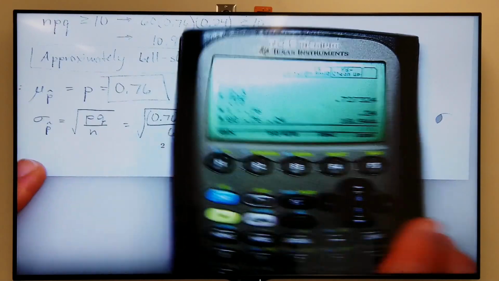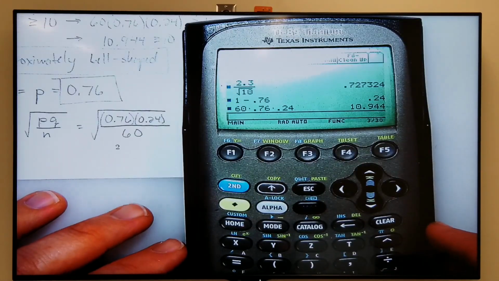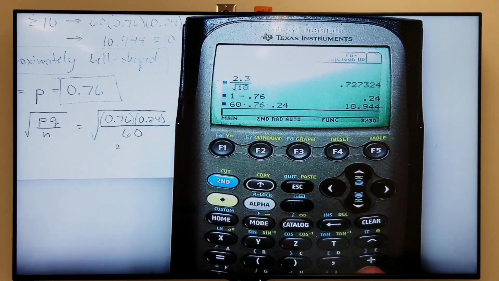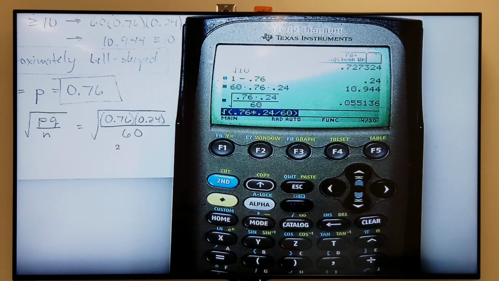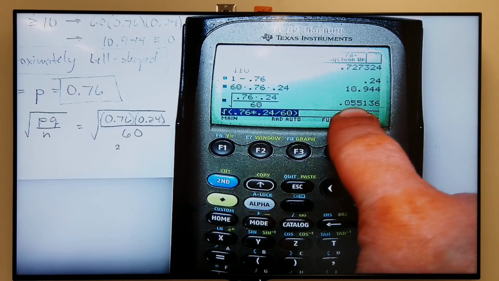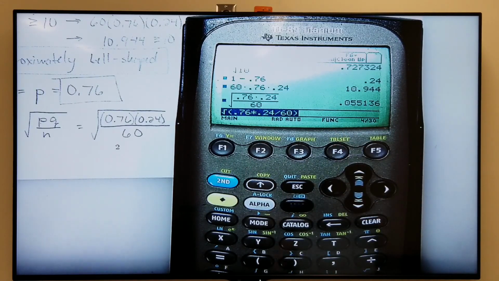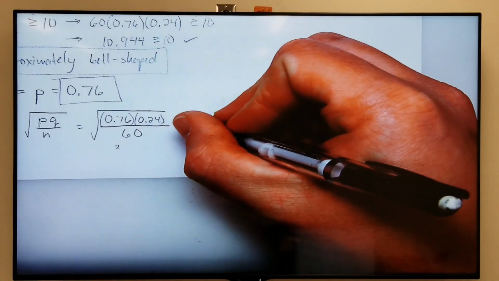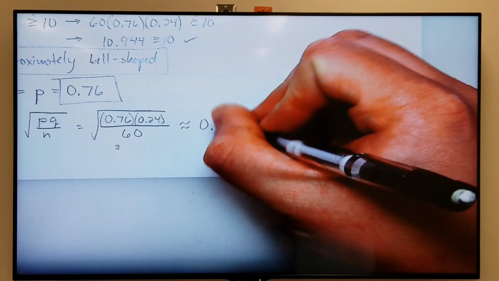Your calculators are all, likely, different than this, but anyway, so you're going to say square root of 0.76 times 0.24 divided by 60. Okay, you can punch it in just like that. However you punched it in, make sure that you can get this number, 0.055, well, let's round to 2. We'll say it's about 0.06.